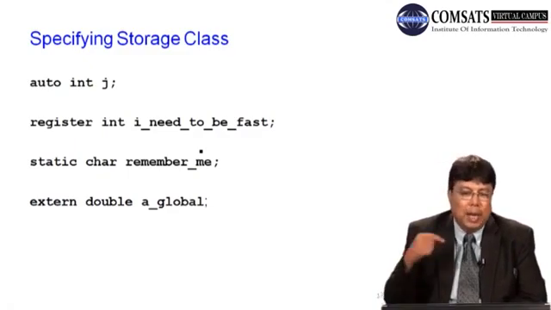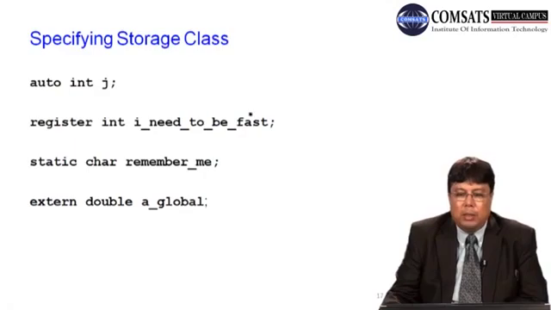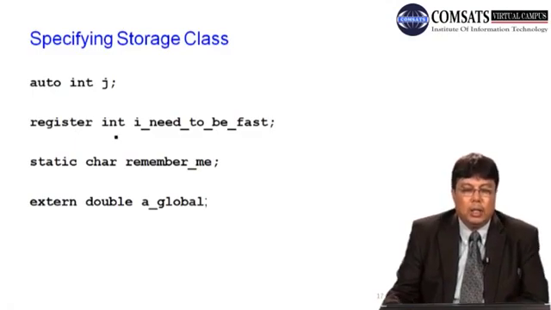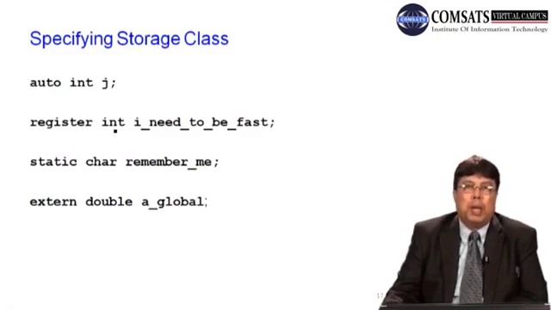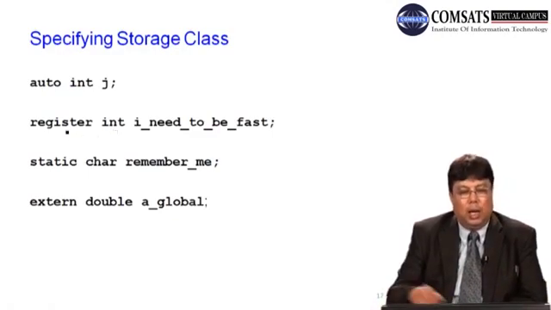This is the variable name, and you have just requested that I need a variable जिसका नाम आपने लिखा I underscore need underscore to underscore be underscore fast, and you have requested the system that this integer variable should be within the register. यानी कि इस इंटीजर वेरिएबल को जो आप स्पेस रिक्वेस्ट की है वो आपने सीपीयू के रजिस्टर के लिए दरखास्त दी है.